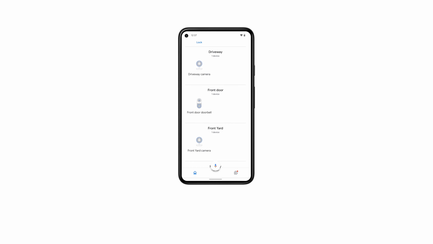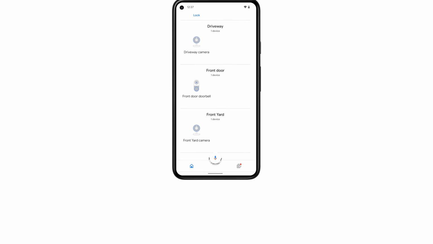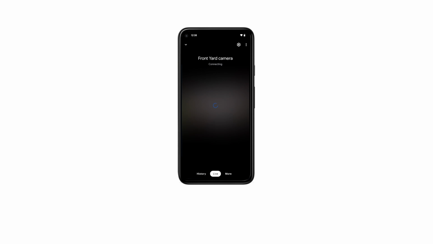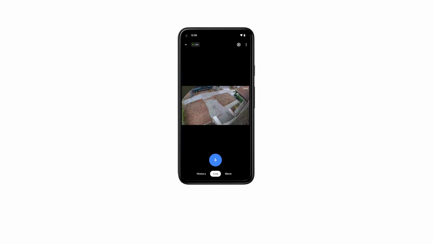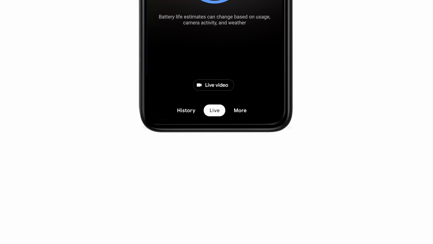From the home screen, select the camera you'd like to view. For Nest Cam Wired, you will automatically see the live video stream. For battery-powered Nest Cam and Nest Doorbell, tap Live Video to wake up the camera.